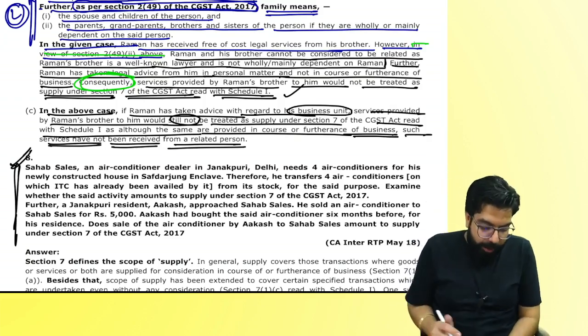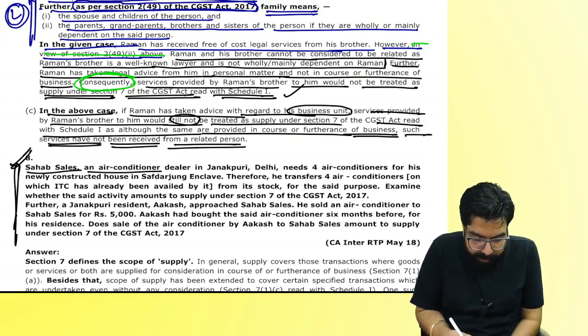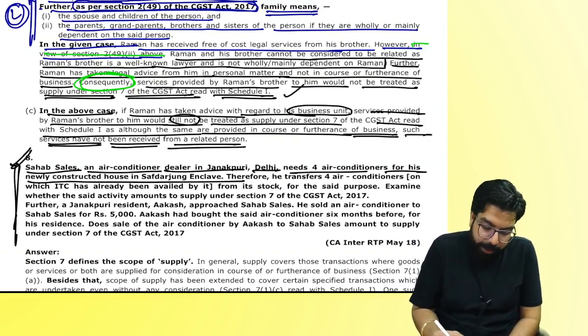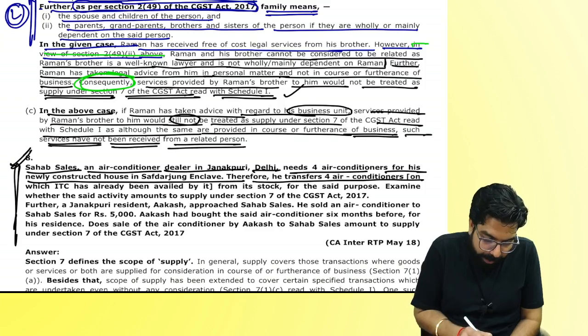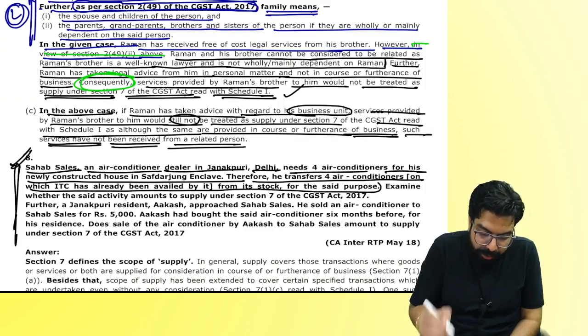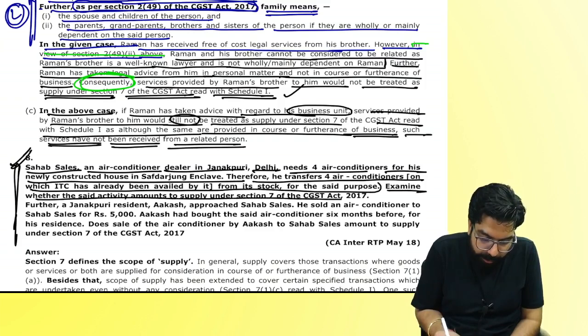I hope you have read it, everyone. Sahab Sales, an air conditioner dealer in Janakpuri, Delhi, needs 4 air conditioners for his newly constructed house. Therefore, he transfers 4 air conditioners on which ITC has been availed from stock for this purpose. Examine whether the activity will amount to supply.